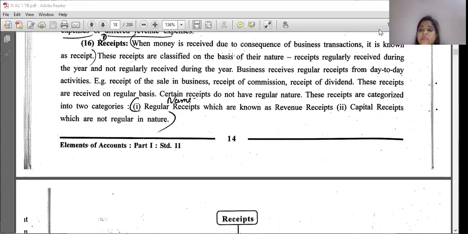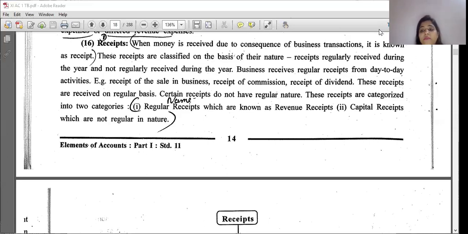Now we are going to see receipt. Now what is receipt, students? When money is received due to the consequence of a business transaction, it is known as receipt. Receipt here does not mean the receipt that you get from a shop in the form of a bill. Your incomes are termed as receipts, right? So when money is received as the result of a business transaction, it is known as receipt. These receipts are classified on the basis of their nature.